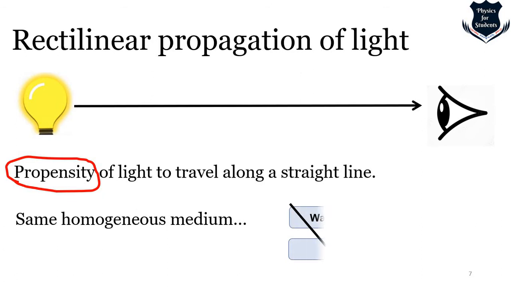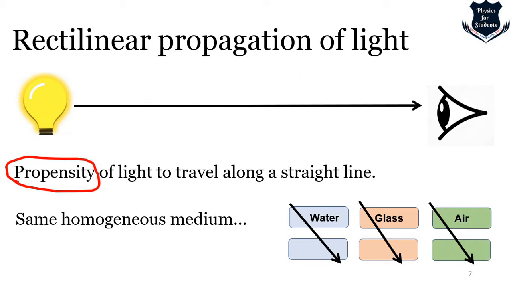So same homogeneous means water to water, it is straight, glass to glass, it is straight, and air to air, it is straight, right? So it is a tendency of the light generally to move straight. Again, I would like to stress upon this word propensity or tendency, because once we go further in this video, we will see that this propensity changes.